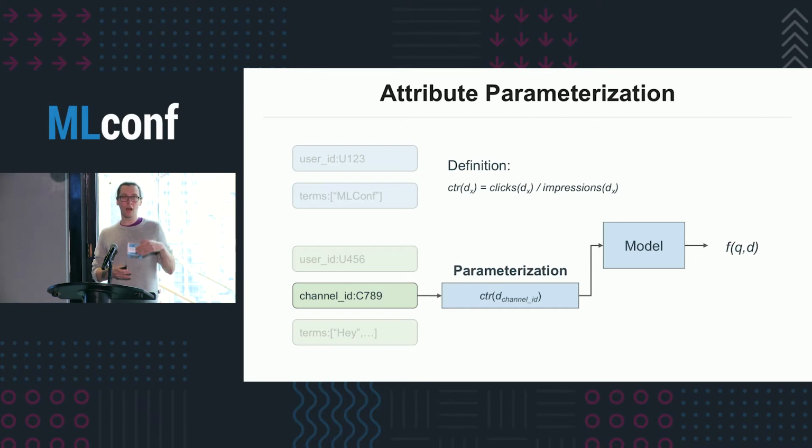If we know how often messages from these channels are clicked when they show up in search results, that correlates pretty heavily with how likely we think the user is to click a message or a document from that channel in the search results. Again, this factors out the private information. The model doesn't know anything about the initial channel. All it knows about is the CTR. And the CTR is defined for every possible example. So again, we reduce the sparsity of our input data set, so it's easier to learn a meaningful model.